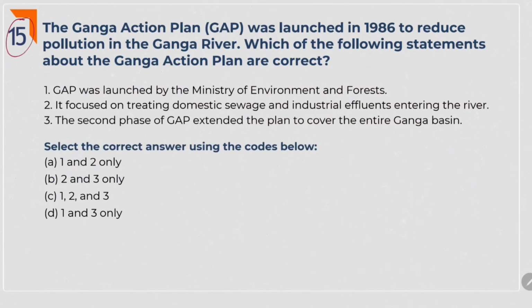Next one. The Ganga Action Plan was launched in 1986 to reduce pollution in Ganga river. In one of the previous questions of test series also we discussed that Ganga Action Plan is the first action plan which was specifically meant for rivers. Actually, it was launched in 1986 only. Okay. Which of the following statements about Ganga Action Plan are correct?